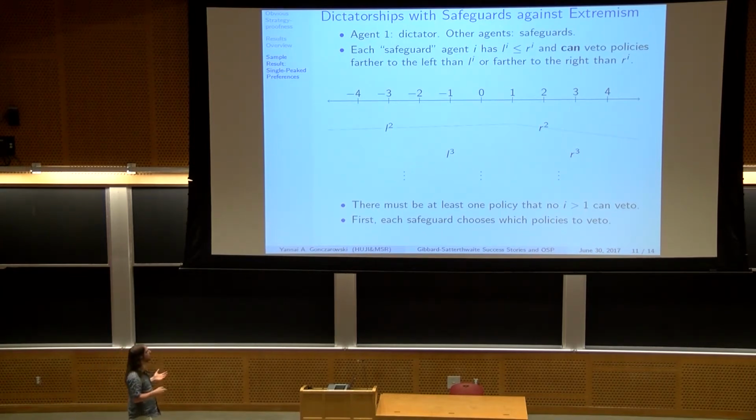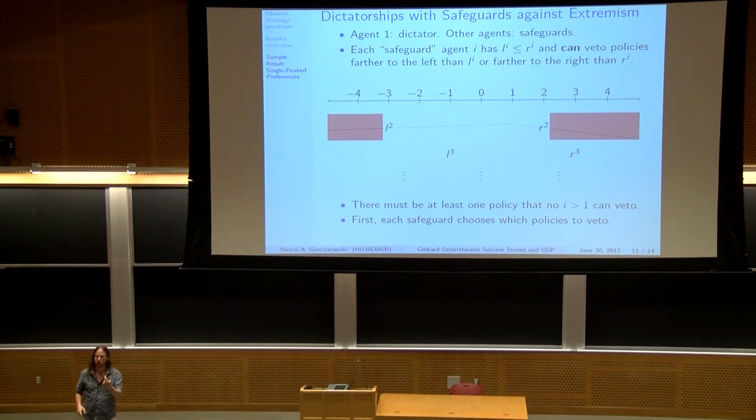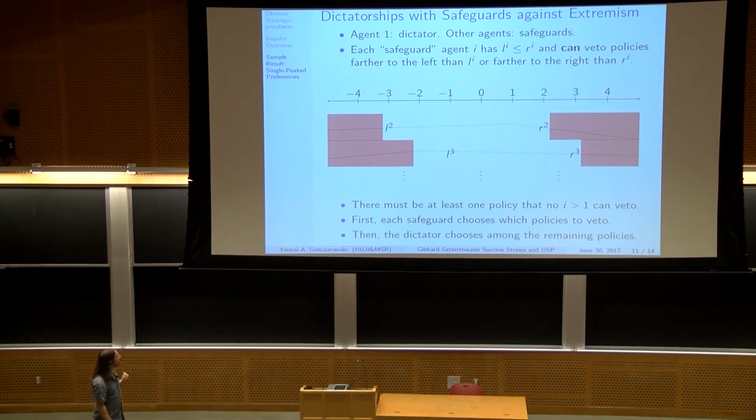So say that, I'm going to describe the strategy-proof strategies now. Say that agent 2 has his peak here, so he would veto everything outside, everything that he can, since his peak is in the interval that he cannot veto. And say that agent 3 has the peak outside that interval, so he's going to veto anything that he can here, but anything after his peak here. And finally, the dictator would choose among the remaining policies, so no one has vetoed minus 2 to 2. So the dictator, say that his peak is minus 4, he would choose the best policy according to his preferences.